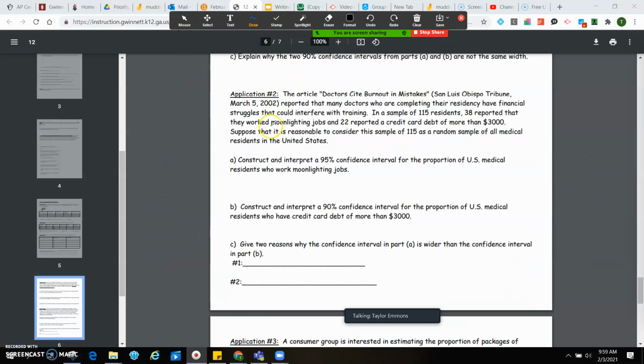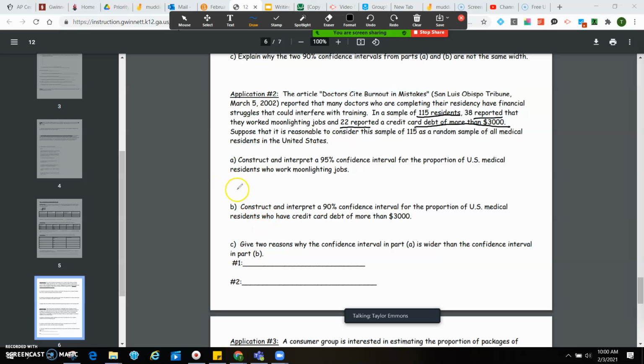Okay, so on this one, it says the article Doctors Cite Burnout in Mistakes reported that many doctors who are completing the residency have financial struggles that could interfere with training. In a sample of 115 residents, 38 reported that they were working moonlighting jobs, and 22 reported a credit card debt of more than $3,000. Suppose that it's reasonable to consider that this sample of 115 is a random sample of all medical residents in the United States. Construct and interpret a 95% confidence interval for the proportion of U.S. medical residents who are working moonlighting jobs.